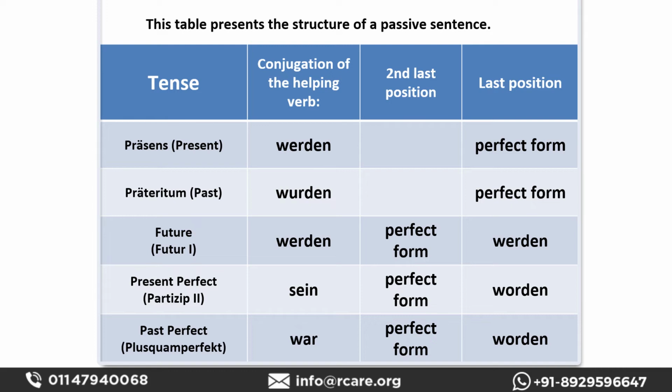Same goes with the past perfect tense. Here, sein will be converted into past. So we'll conjugate war or waren, and worden will be at the last position, and the regular verb will be in perfect form at the second last position. So if you learn this table, you will have no problems with passive voice. Like in passive voice, you can easily make sentences in passive voice.